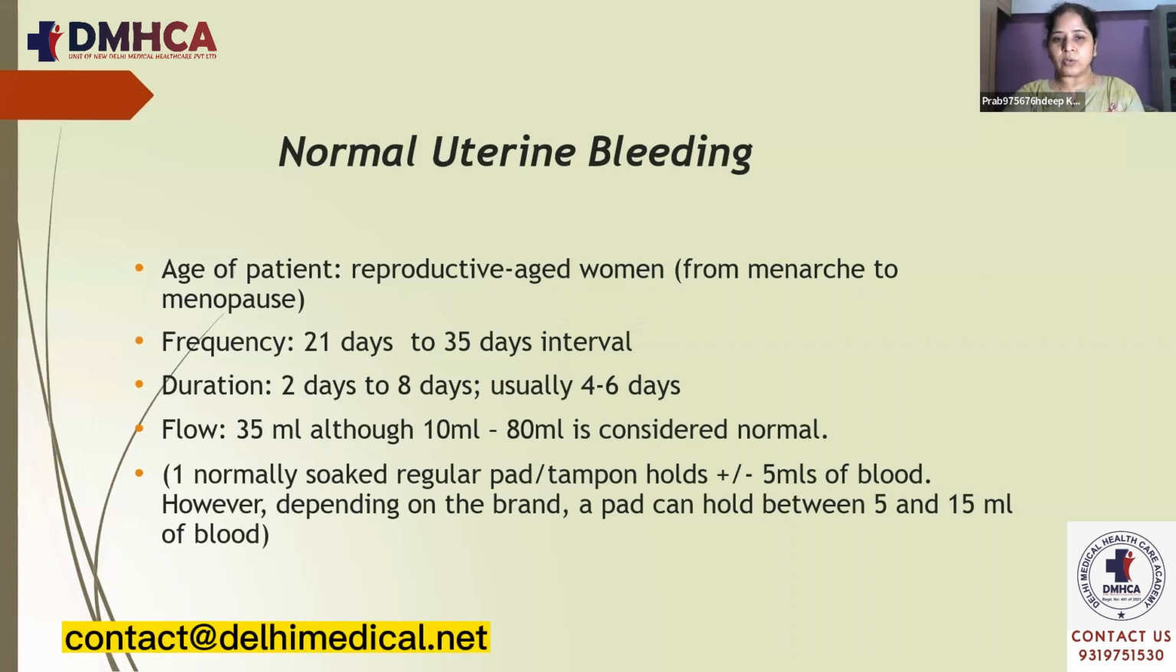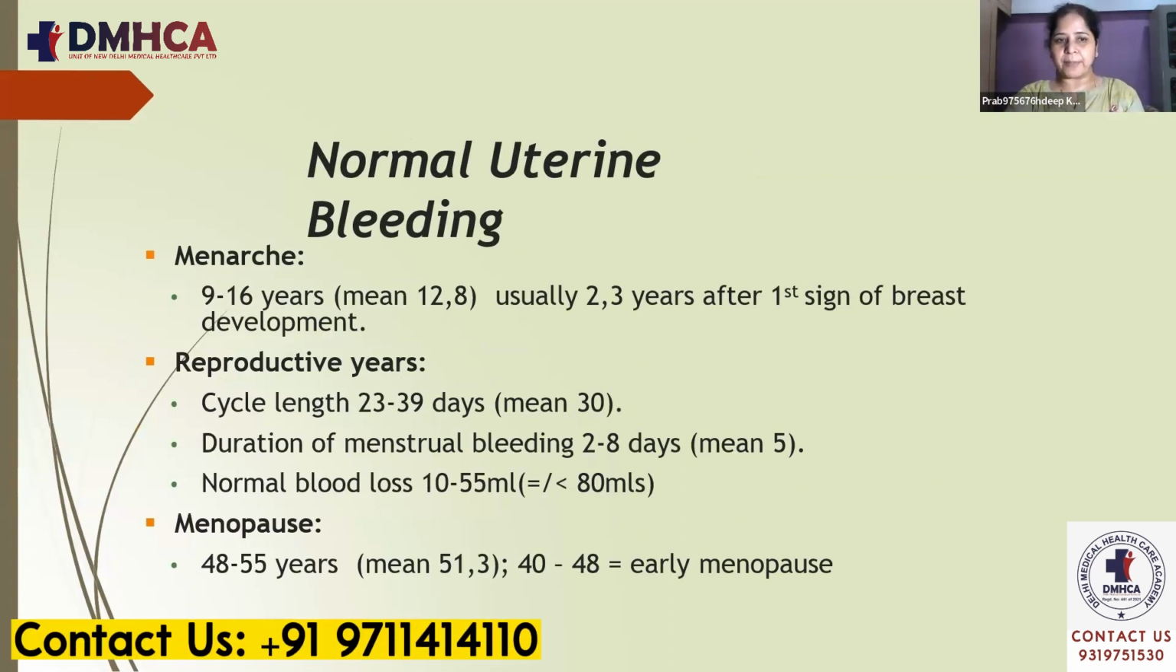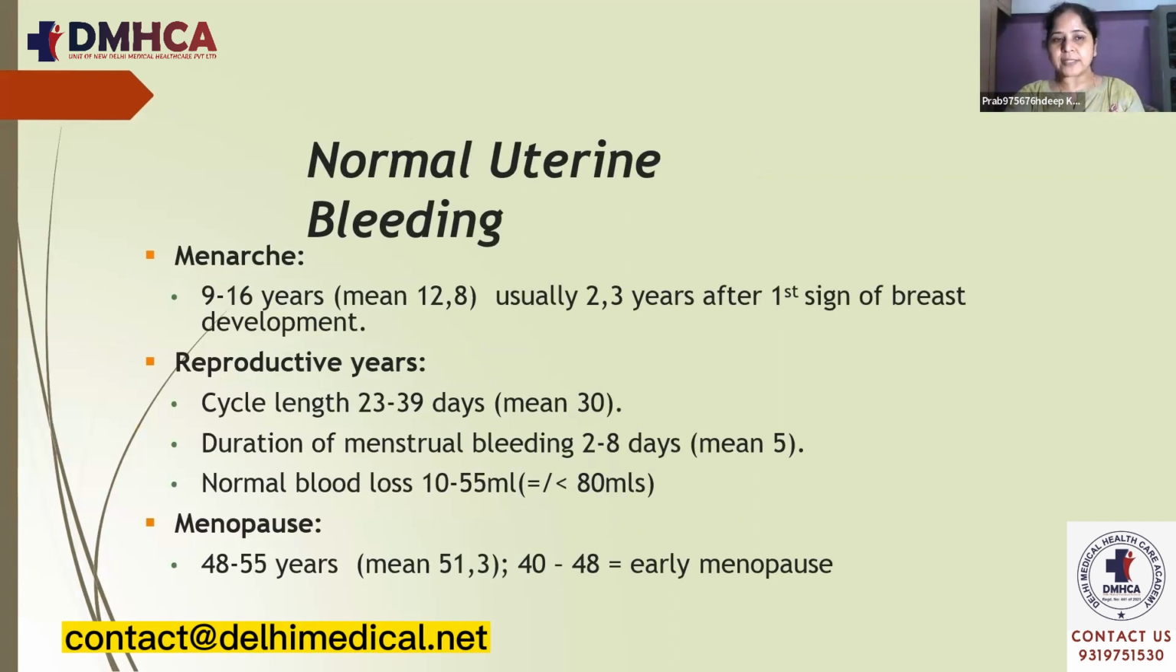One normally soaked regular pad or tampon holds about 5 ml of blood. However, depending on the brand, a pad can hold between 5 and 15 ml of blood. Menarche usually occurs around 9 to 16 years of age, the mean being 12 or 13, usually 2 to 3 years after the first sign of breast development. In reproductive years, the cycle length is usually 23 to 39 days, the mean being 30 days, and the duration of the menstrual bleed averages 5 days, with normal blood loss between 10 and 55 ml.